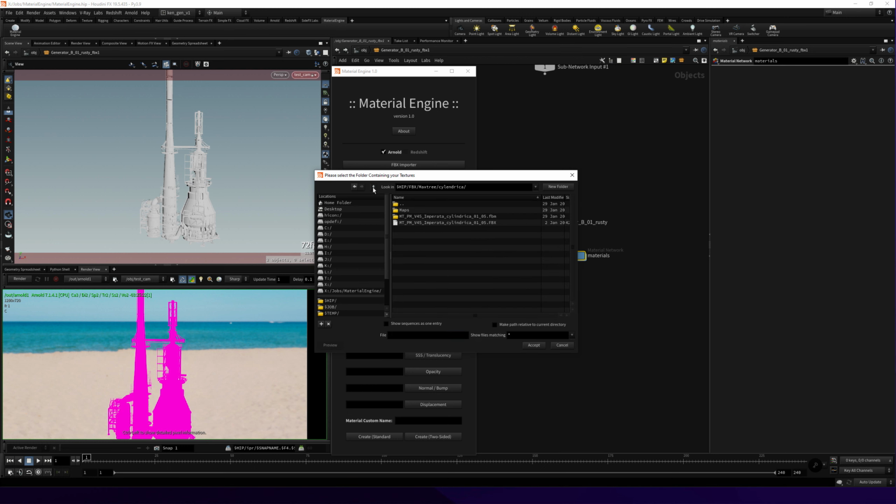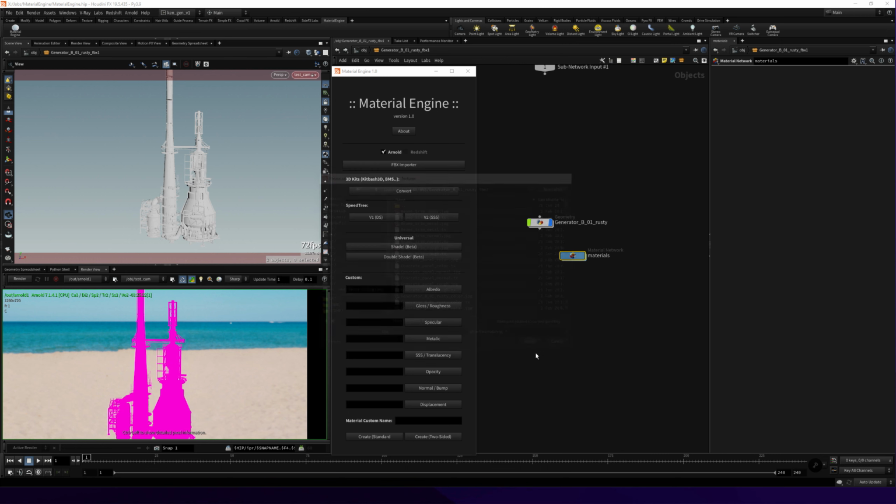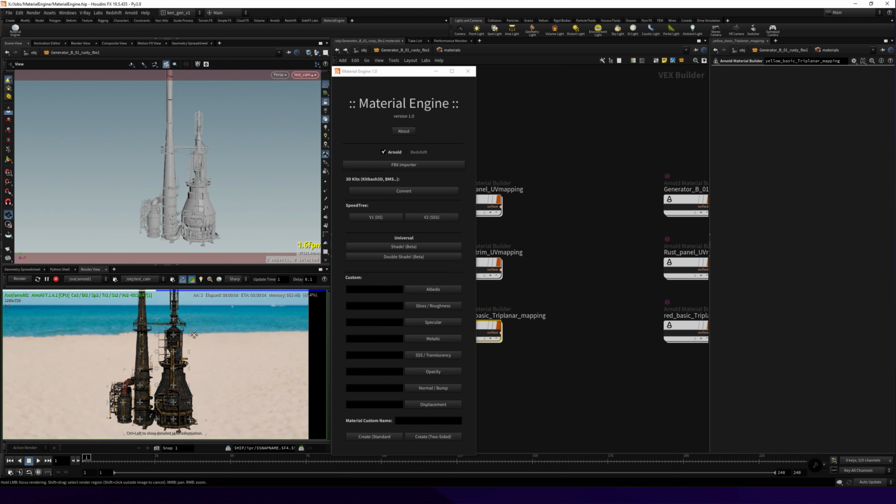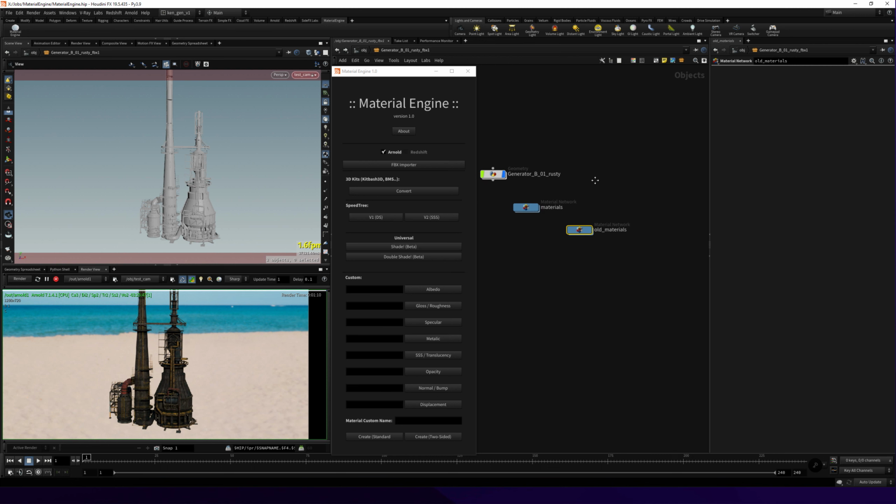Hit shade, and you select your texture folder, accept, render it, and boom, it's working. Those two buttons are still in beta. I'm trying to improve them whenever I can.